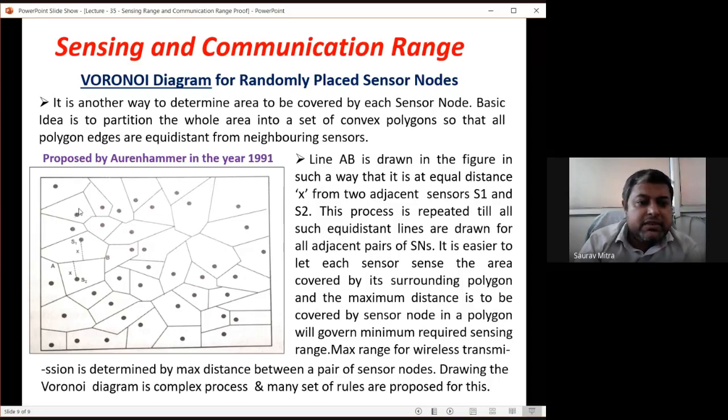So this distance is equal to this distance. Likewise, whatever another polygon is here, another polygon is here. So whatever is this distance will be the same. This distance will be the same. Then you make another polygon.